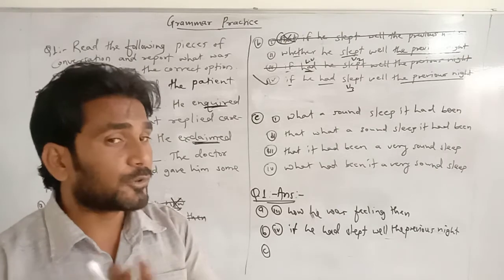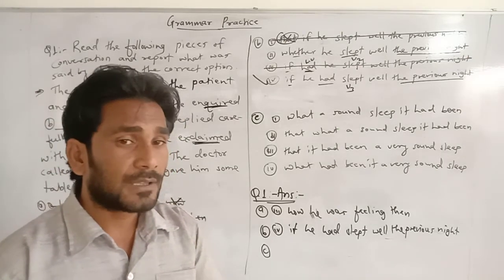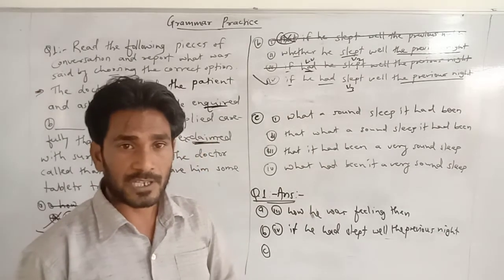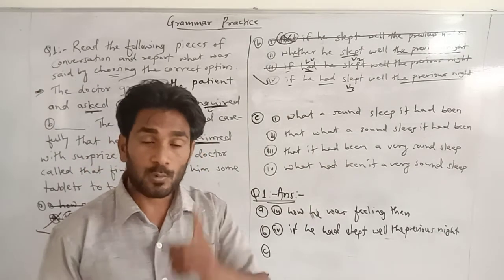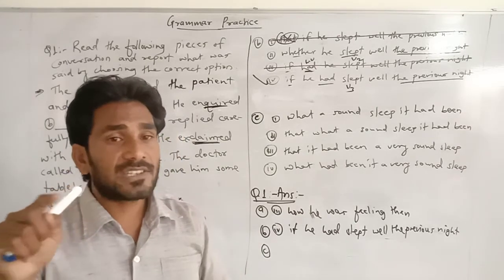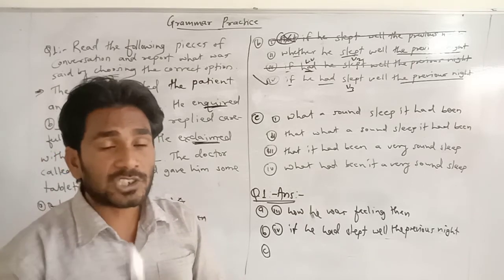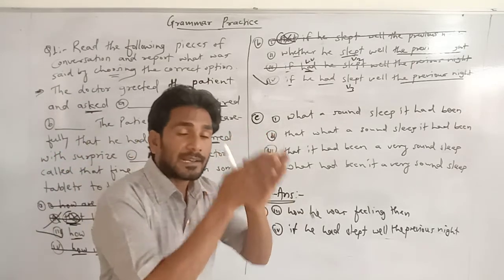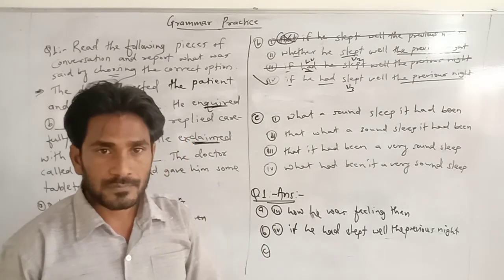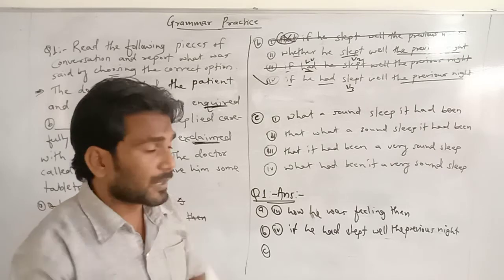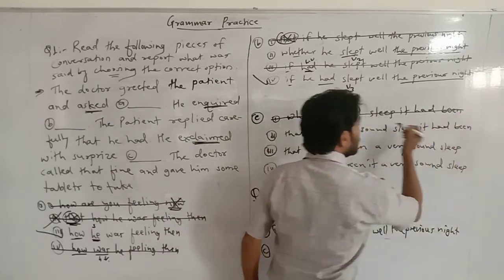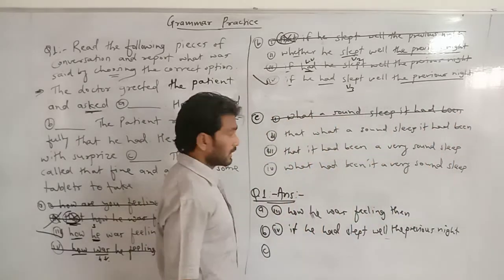But again, do you remember guys the rule regarding the changes of exclamatory sentences into indirect speech? Rule is there. What is the rule? We use that, THAT, as a conjunction to change the exclamatory sentences into indirect speech. Yes? So remember. Here the beginning is with what, and that's why it is the wrong one.